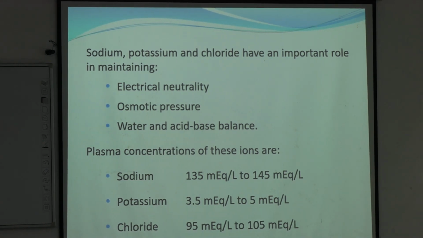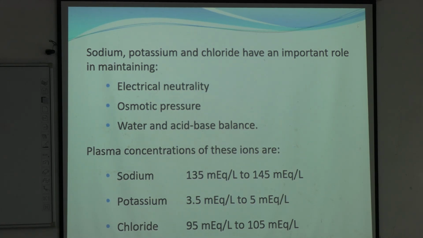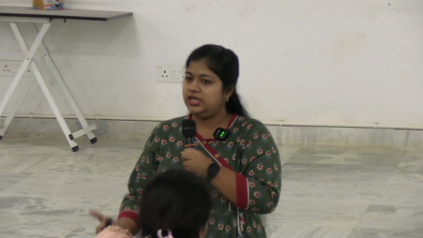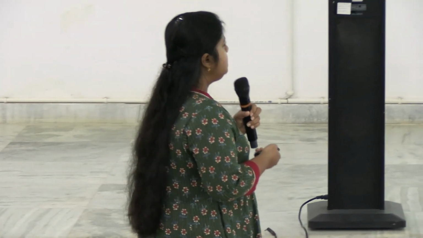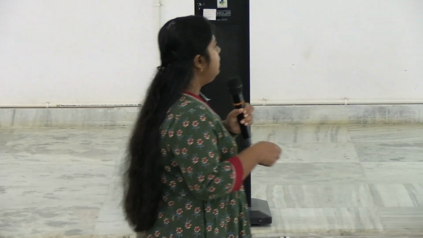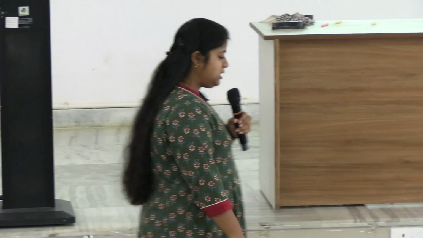What is the normal range of sodium in plasma? 135 to 145 milliequivalent per liter. For potassium it is 3.5 to 5, and for chloride it is 95 to 105. These have already been taught separately, sodium and potassium separately. So I will just go through some clinical conditions related to their level alteration.